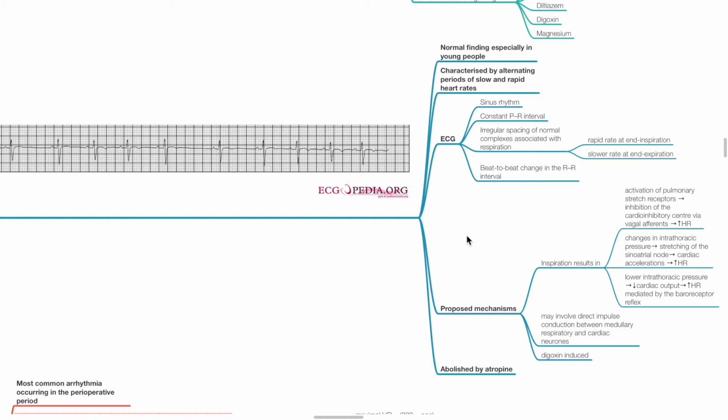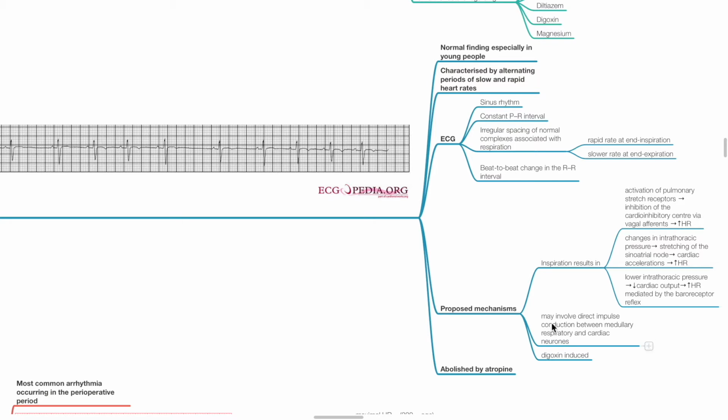Proposed mechanisms. Inspiration results in activation of pulmonary stretch receptors. This results in inhibition of the cardio-inhibitory center via vagoafferents, and this increases heart rate. Inspiration also causes changes in intrathoracic pressure, stretching of the sinoatrial node. Cardiac accelerations result, and this increases heart rate. Inspiration causes lower intrathoracic pressure. This reduces cardiac output and increases heart rate via the baroreceptor reflex.